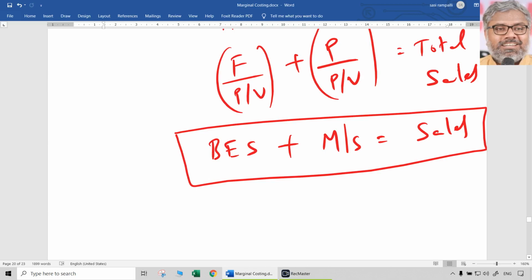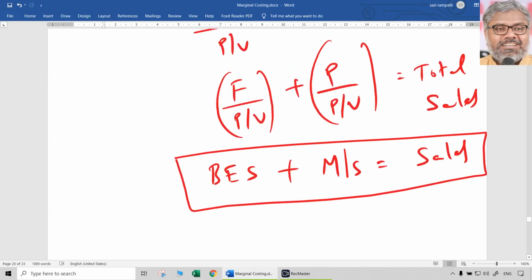And how to find out break-even sales? Fixed cost divided by PV ratio. How to find out margin of safety? Profit divided by PV ratio. This formula has to be remembered. Very, very important formula. Profit divided by PV ratio is margin of safety. Fixed cost divided by PV ratio is break-even sales.